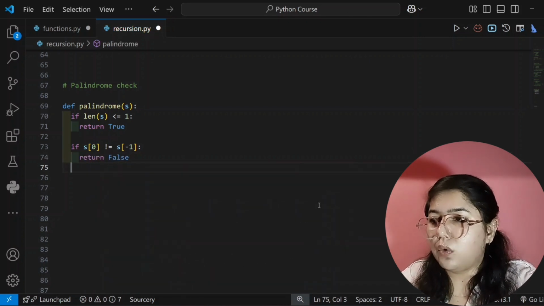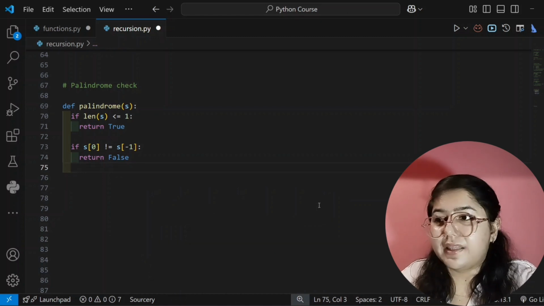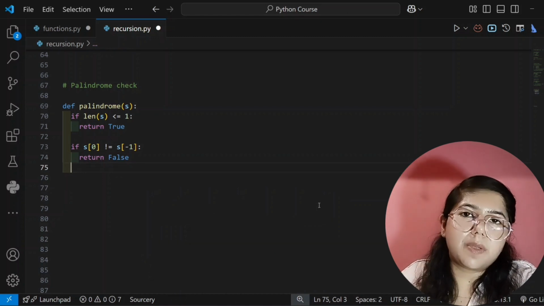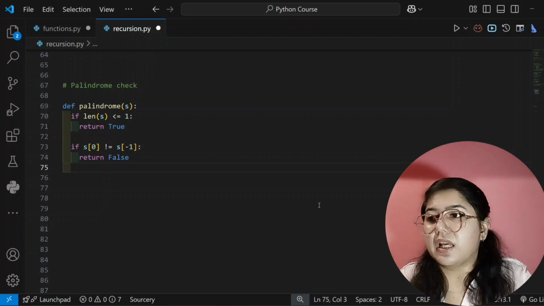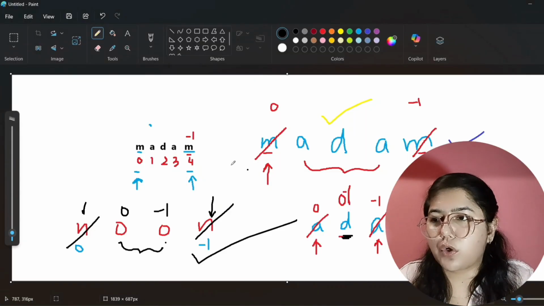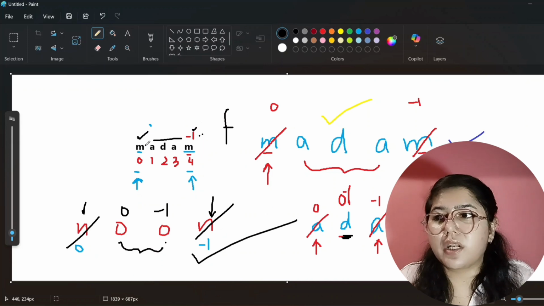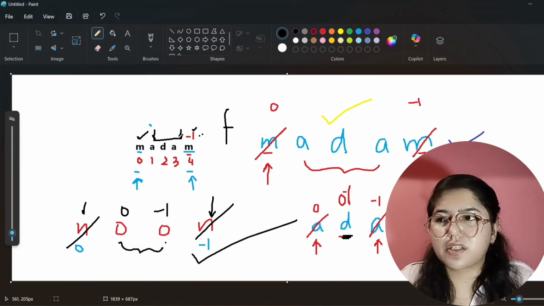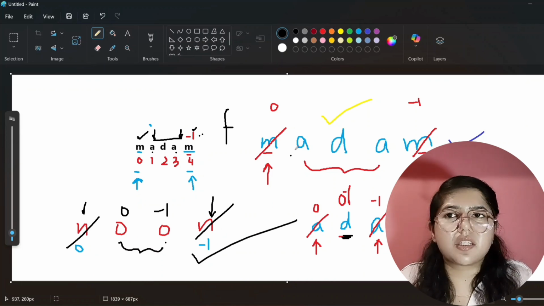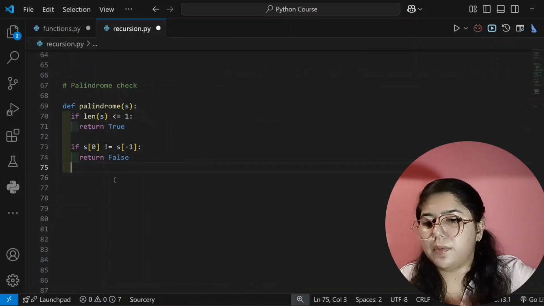Okay. Now in the next condition it can be a palindrome, obviously. See here, I have taught you that first it will check the first and last character. If it is not the same, then it will directly return. You don't have to check the remaining condition. If the first and last character are not the same, you can directly return false. If it is the same, then you can update the value of the first character and the last character. Then the first character will be this A and the last will be this. So that is what I am writing here.